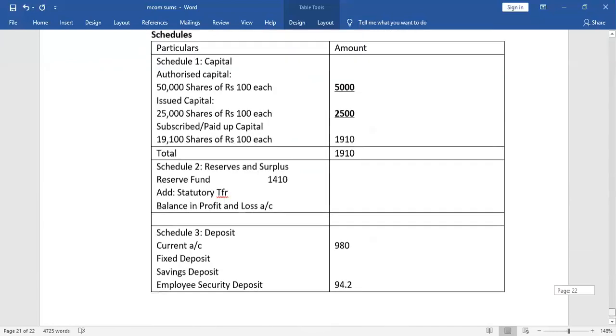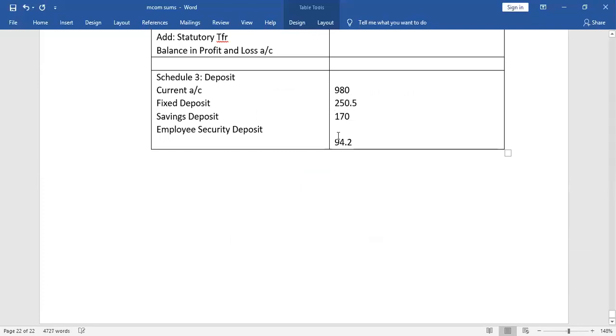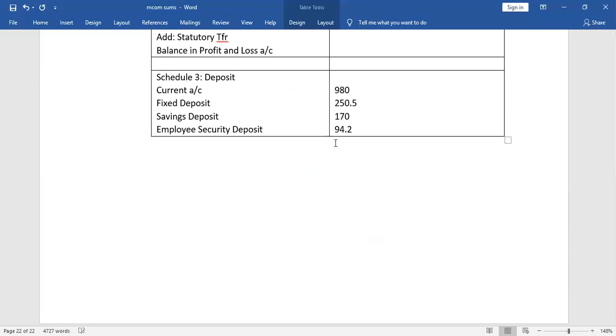250.5 and 170. So I will write 250.5 and 170. When we add all of this, we get the total. So how much is the total? Just add all of this: 980, 250.5, 170, and 94.2. We get 1494.7.